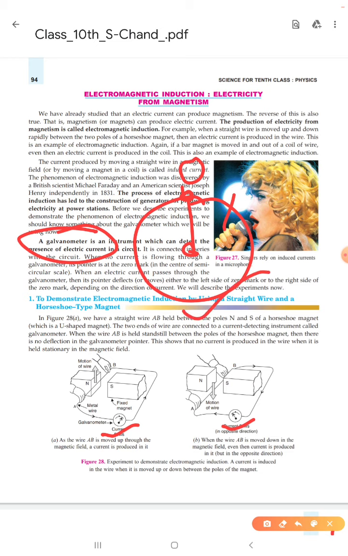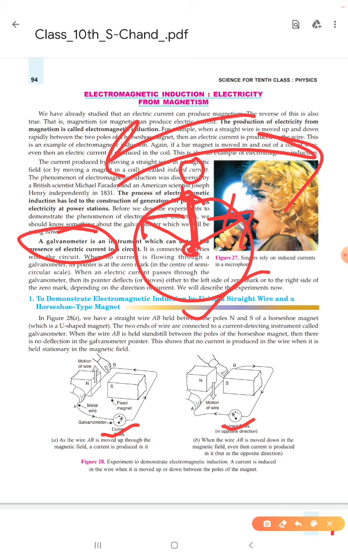Suppose this is a galvanometer and this is the 0 mark. If current is produced in this direction, then the galvanometer's pointer is deflected to the left side, and if the current direction is the other way, then the pointer of the galvanometer moves toward this side. Okay, like that. So this is a very important thing, and we are discussing electromagnetic induction, so we should know about the galvanometer.